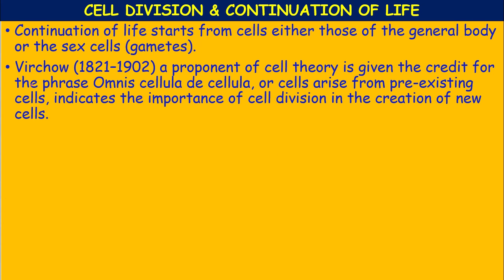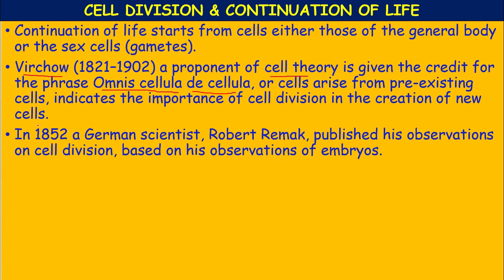Rudolf Virchow, 1821-1902, a proponent of cell theory, one of the contributors to the cell theory, is given the credit for the phrase omnis cellula e cellula, which can be translated as cells arise from pre-existing cells. So this indicates the importance of cell division in the creation of new cells. Okay. Meaning is, according to Virchow, the new cells are formed from the old cells.